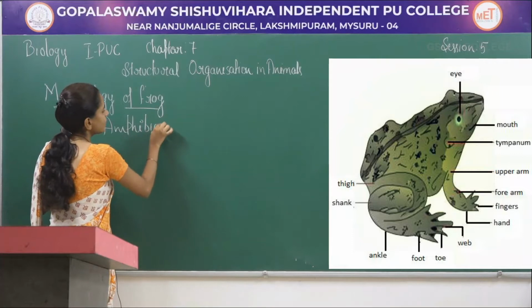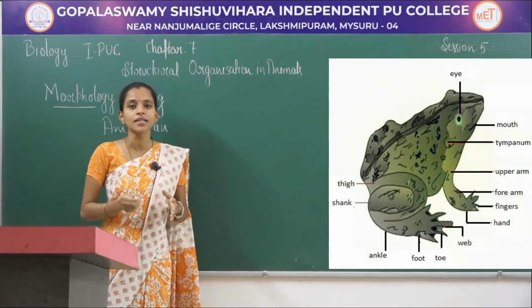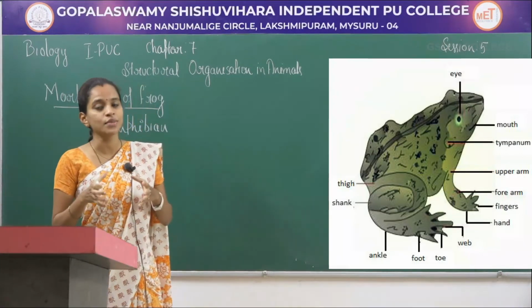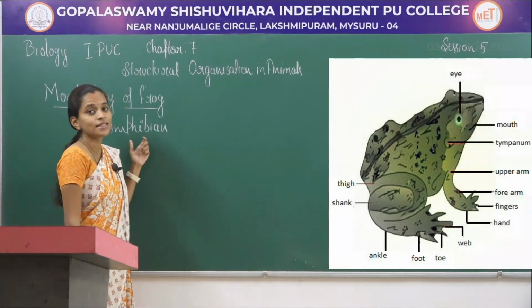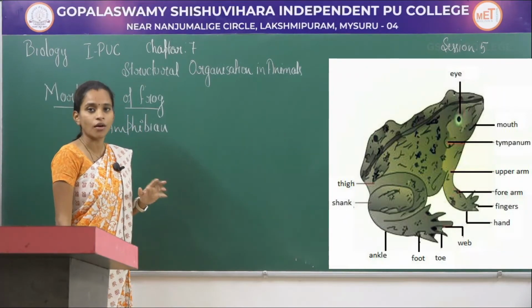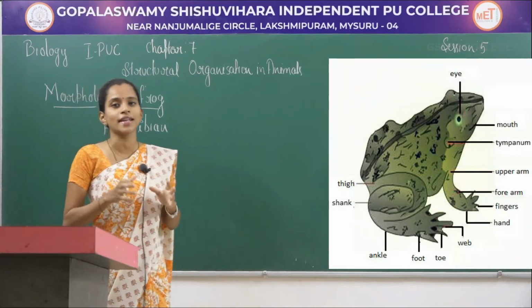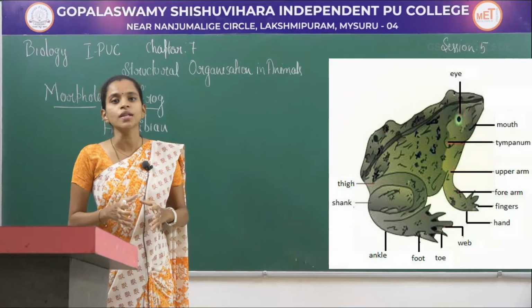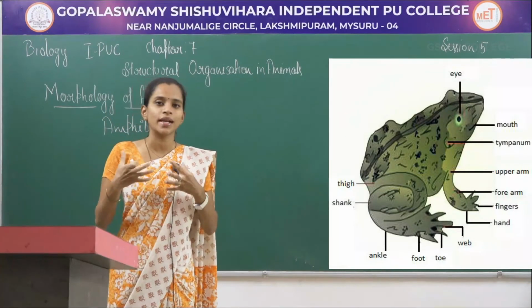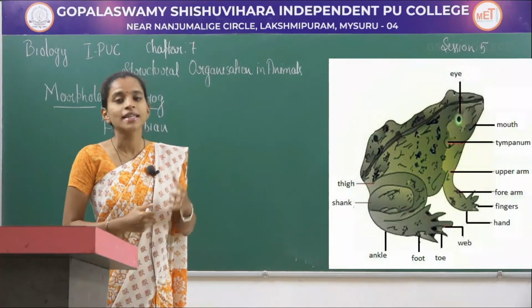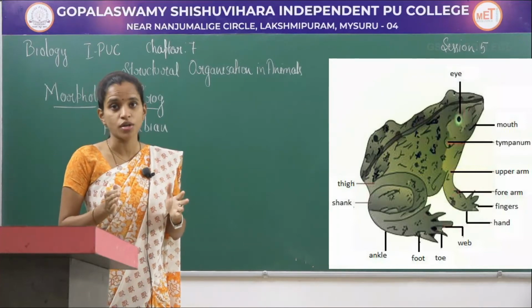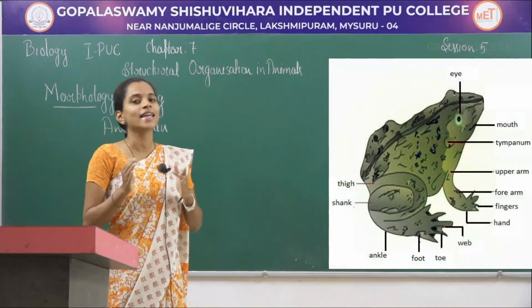What is an amphibian? So amphibians belong to phylum Chordata. Amphibia is a class which belongs under Chordata. When it comes to amphibians, they have a special character because of which they can swim as well as live in land. That means they will be restricted to fresh water only, as well as they can lead their